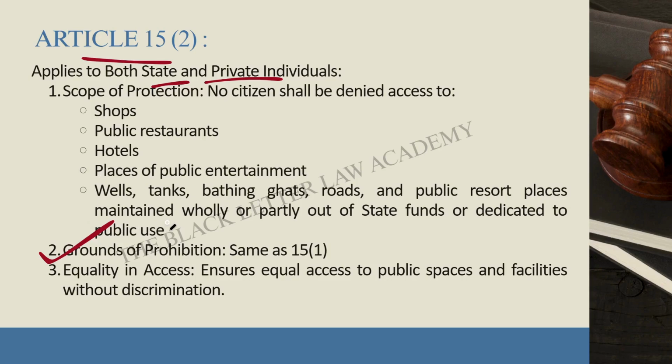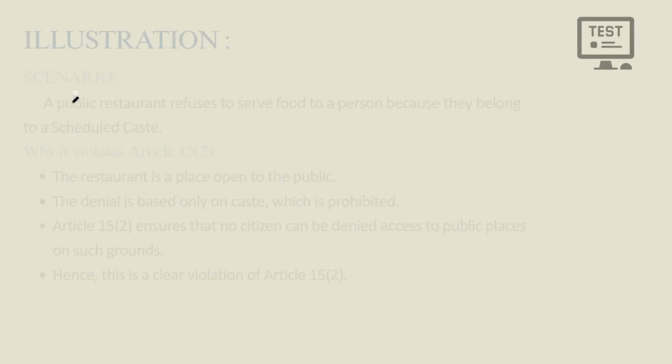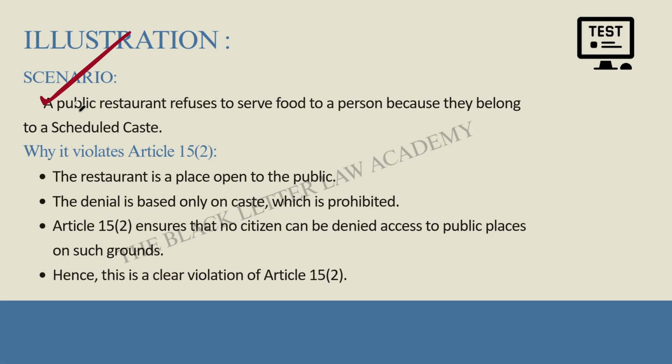Okay, now imagine this situation. A public restaurant refuses to serve food to a person because they belong to a scheduled caste. Okay, so ask this question: is the restaurant a public place? Yes. Is the denial based only on caste? Yes, this person is a scheduled caste. So what happens? This is a clear violation of Article 15 Clause 2. Even though the restaurant may be privately owned, once it is open to the public, discrimination is prohibited.